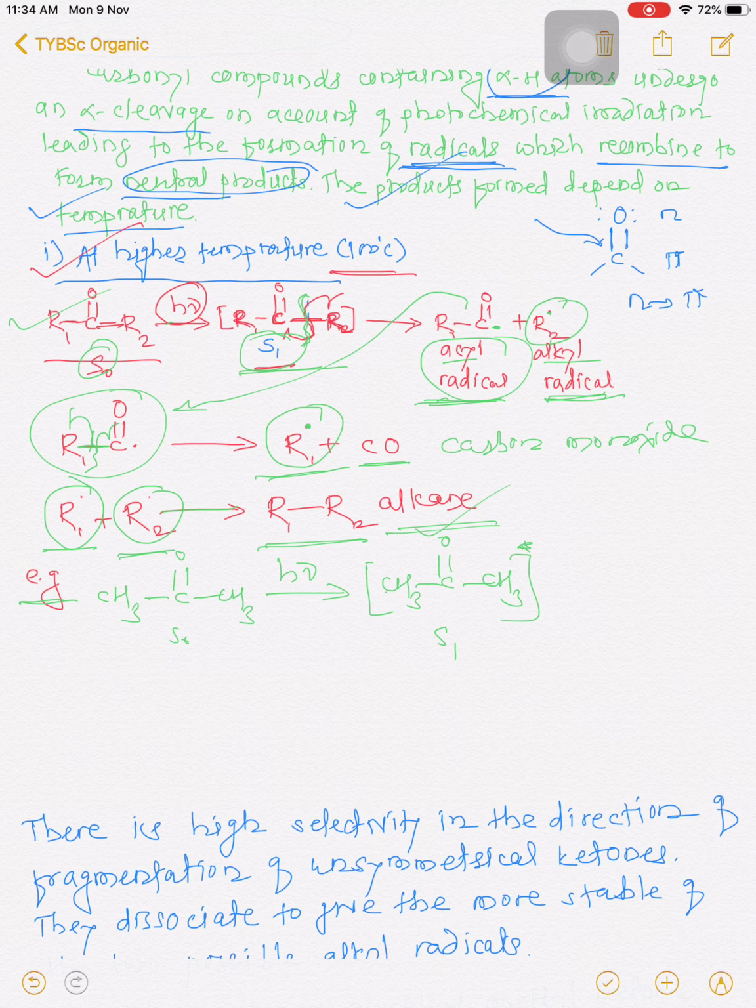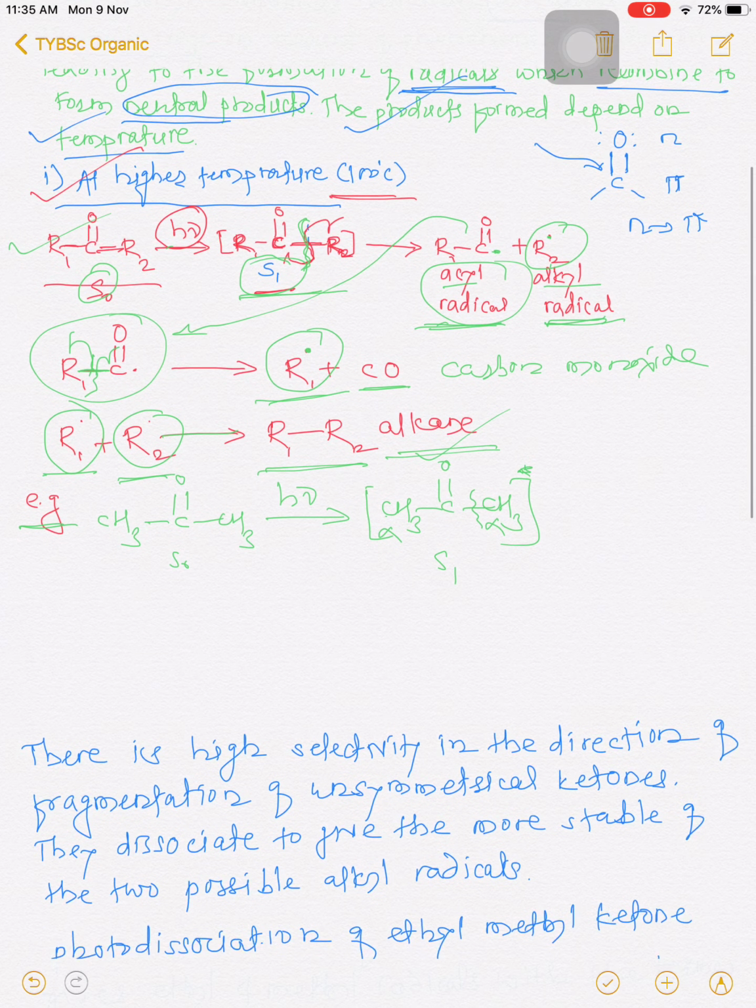So this is the first step, and in the first step, there is cleavage of this molecule at the alpha carbon. So this is alpha carbon, this is alpha carbon. The cleavage takes place at either side, at the left side or at the right side. In the next step, after cleavage, we are getting CH3CO radical, cleavage of this bond, and this CH3 radical. So this is the acyl radical, this is the alkyl radical.